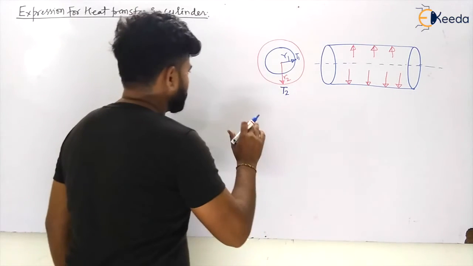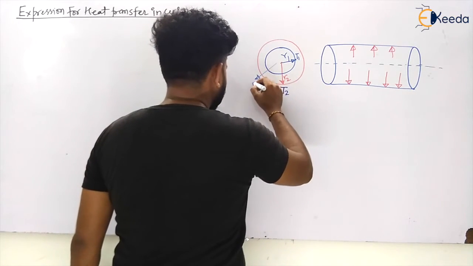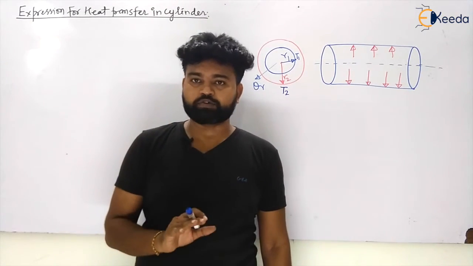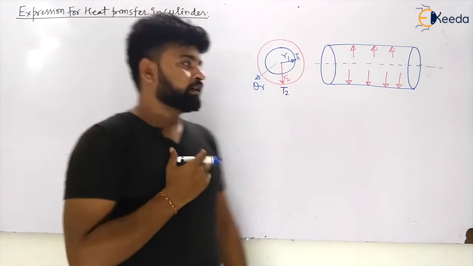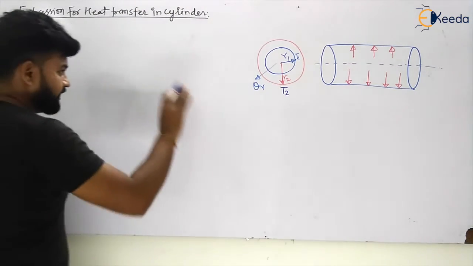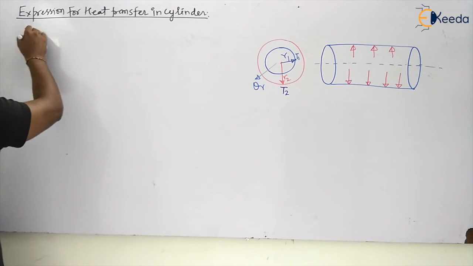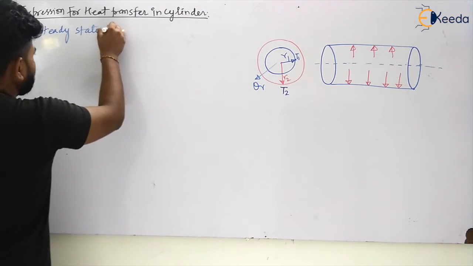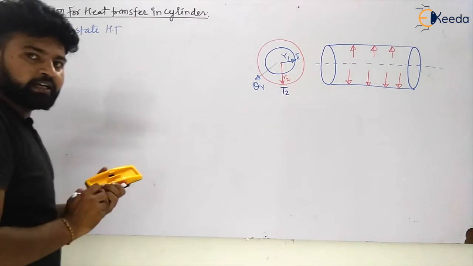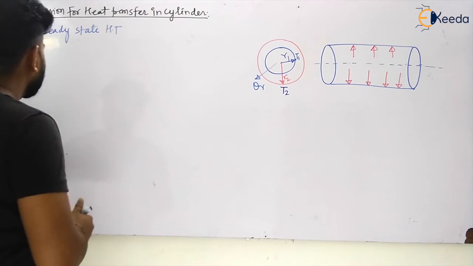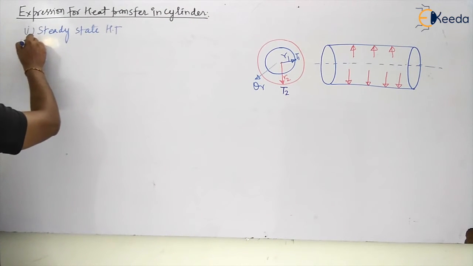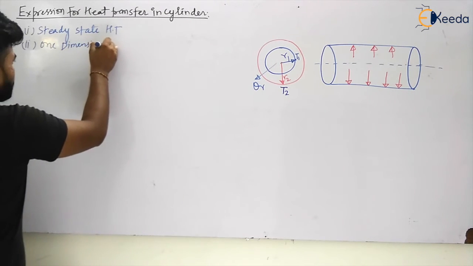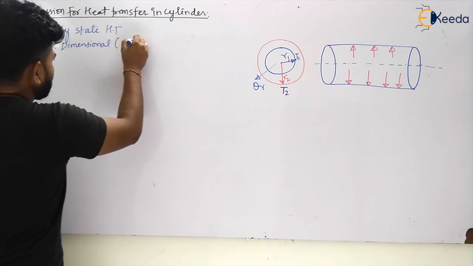Now what is going on? The heat is transferred radially in this direction, that is represented by Qr. So let us calculate what will be the heat transfer. Yes, the heat transfer is occurring radially. What I have assumed is, first of all, steady state heat transfer, my dear students. The second one is one dimensional heat transfer, that is, in the radial direction only.